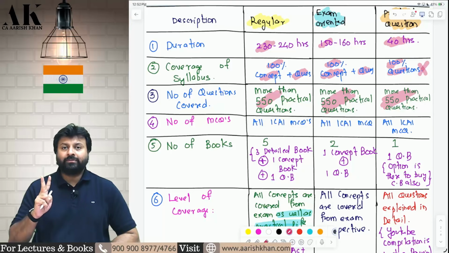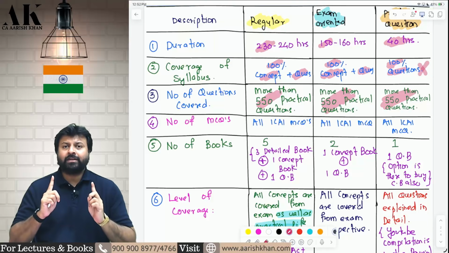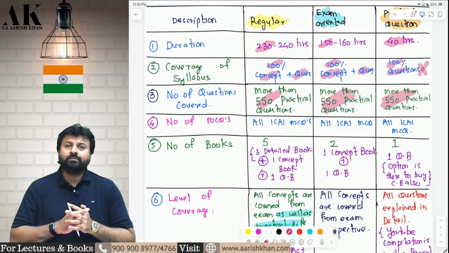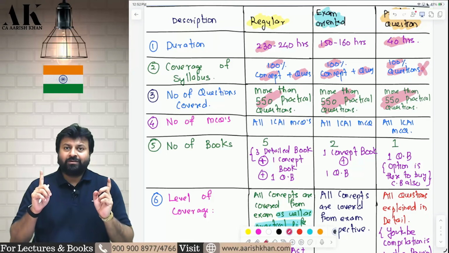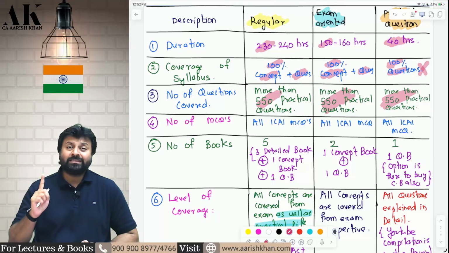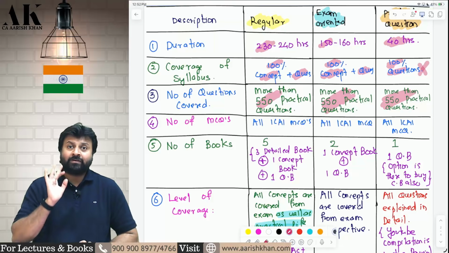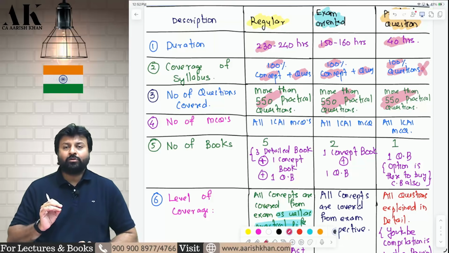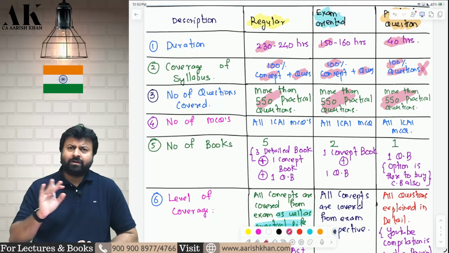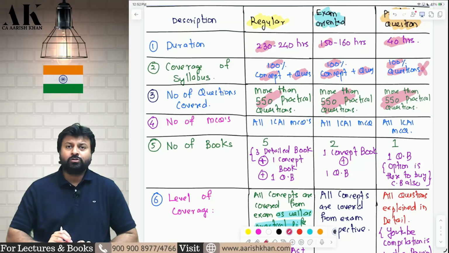This will include two types of question. One, it will include all ICAI material questions which are latest updated, and it will also include the most important concept, that is past 8 to 9 RTPs, 8 to 9 MTPs, and 8 to 9 exam papers. Around 24 to 25 papers I will cover in the class. And one thing I would like to say, in all the three batches we cover first, initially respective chapter wise questions from ICAI material, and then we do past RTPs, MTPs, and exam papers to give you great amount of coverage in the syllabus.